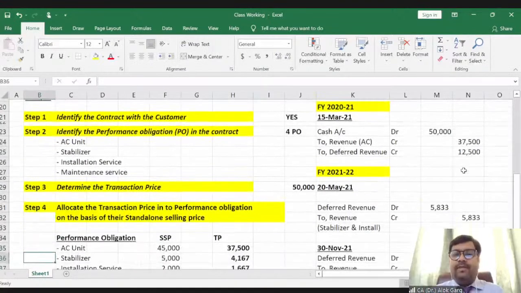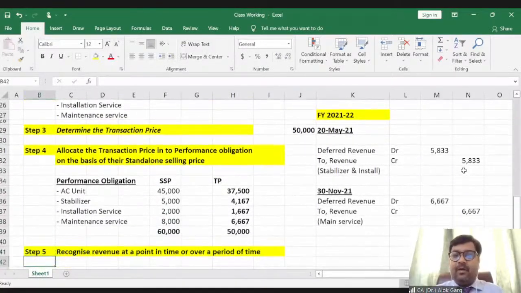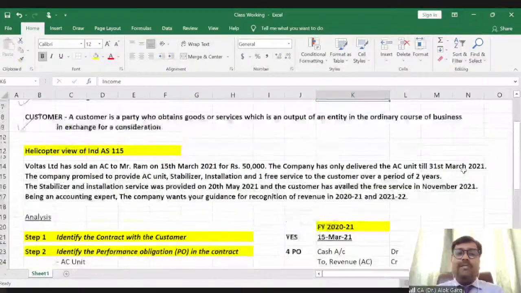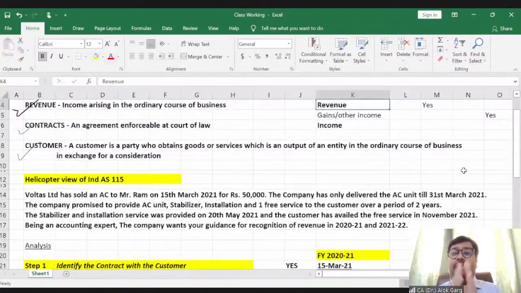So with the help of this entire analysis of the 5-step model and with the help of these accounting entries, I hope you got a fair idea about these 5 steps which need to be carried out for the recognition of revenue. Of course, these 5 steps are very detailed, and we have to sail through all these 5 steps one by one in detail.